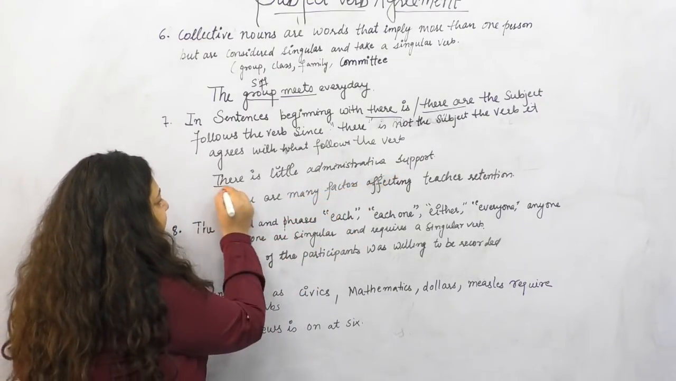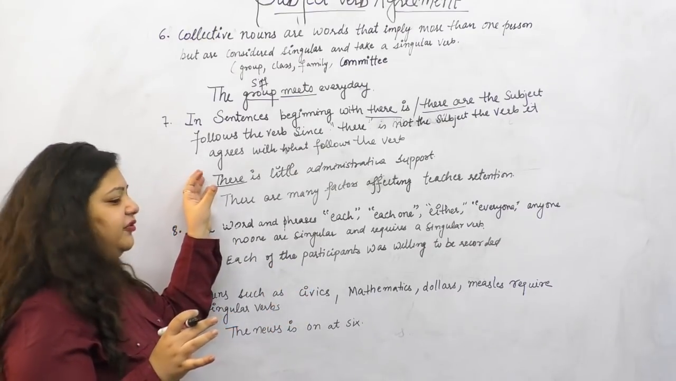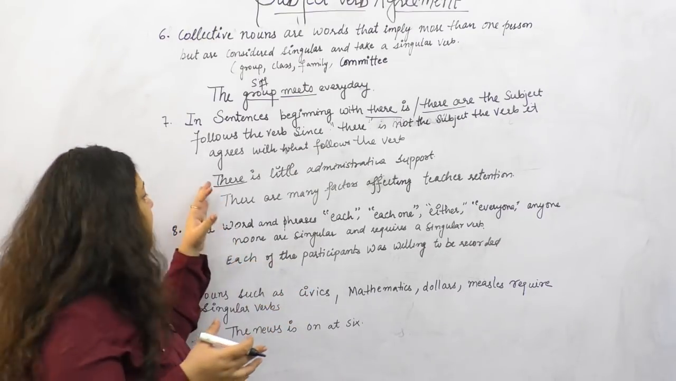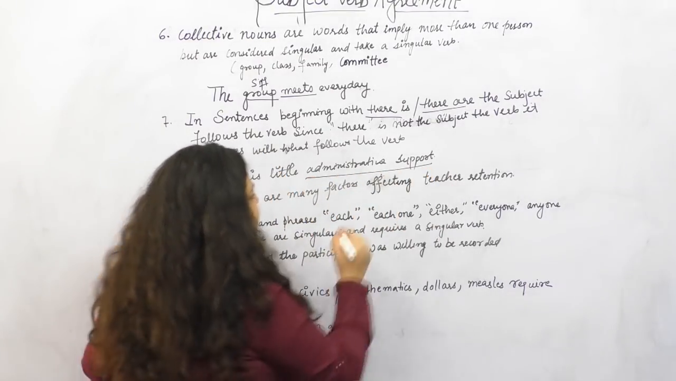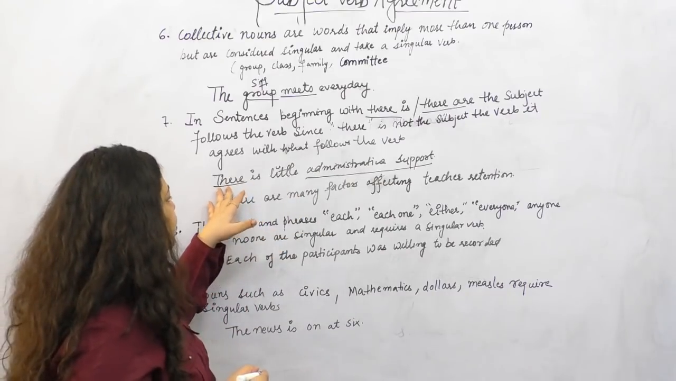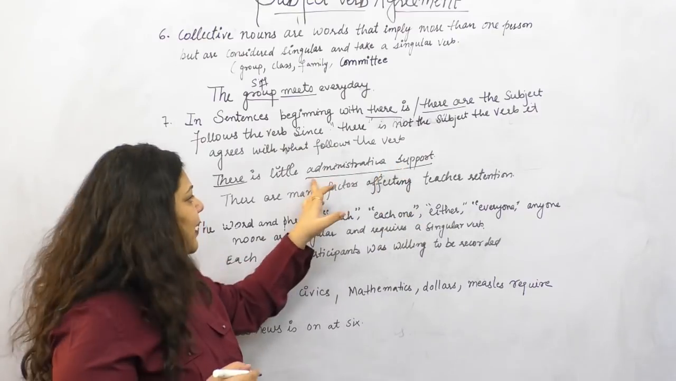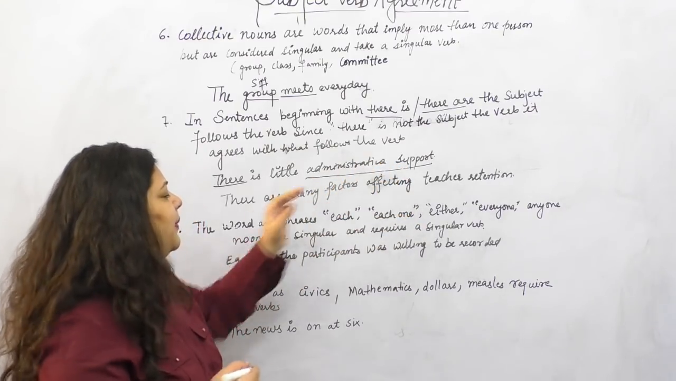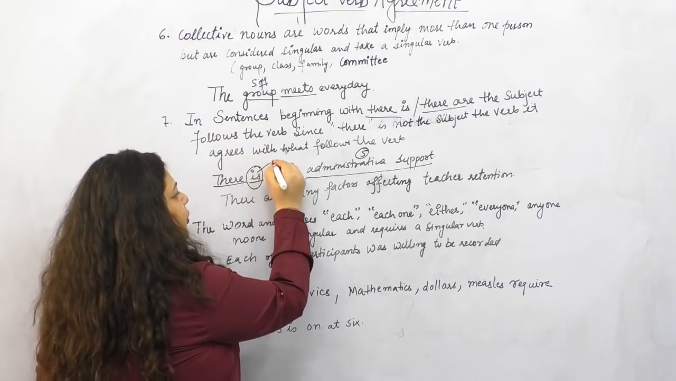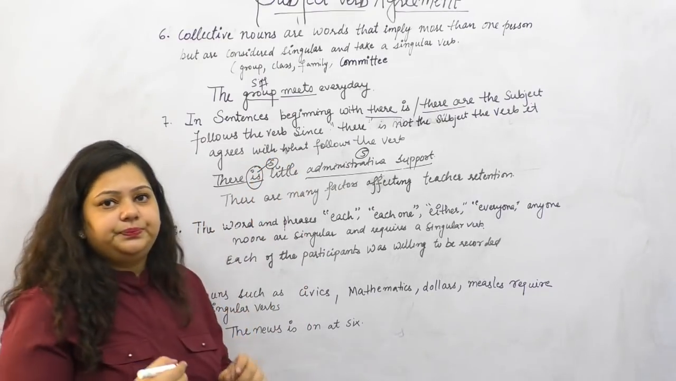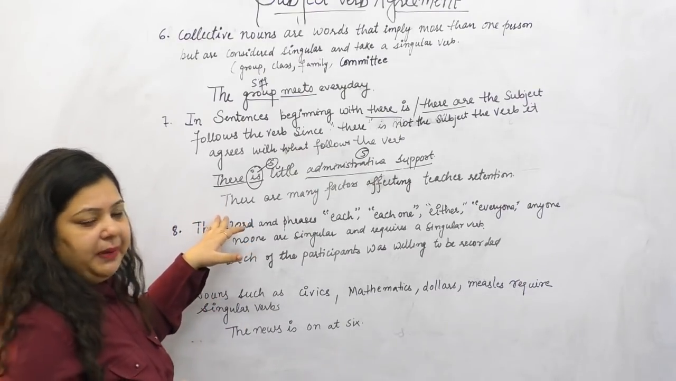So here, generally we consider the first word as a subject, but here there is not my subject; my subject is administrative support. We are talking about administrative support here. So administrative support is singular. That is the reason the verb which I am following here is also singular. Correct? Now let's see the other example, you will understand better.